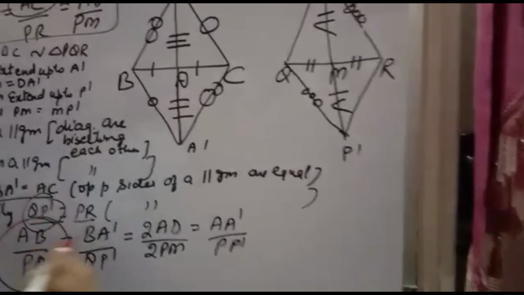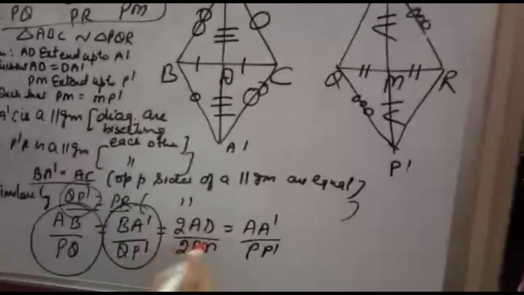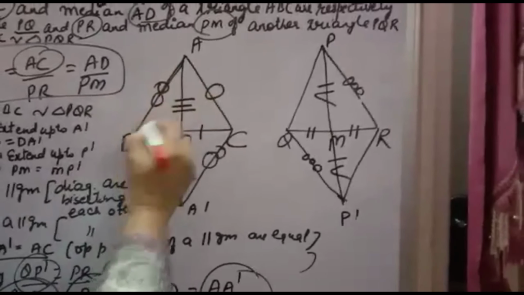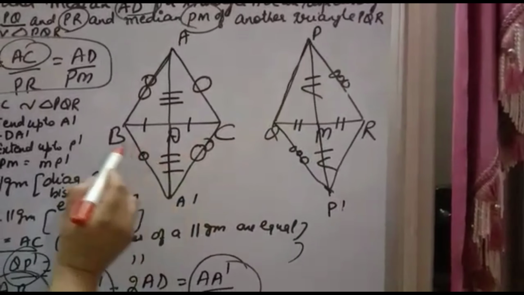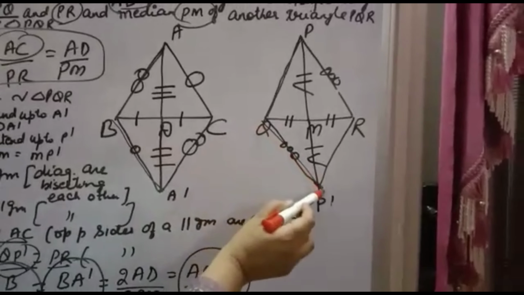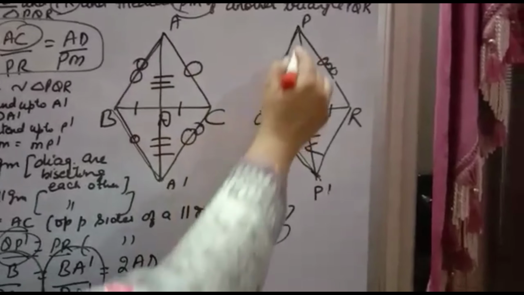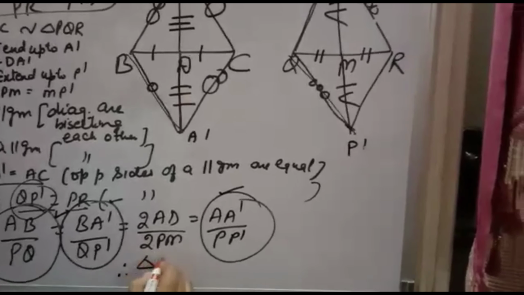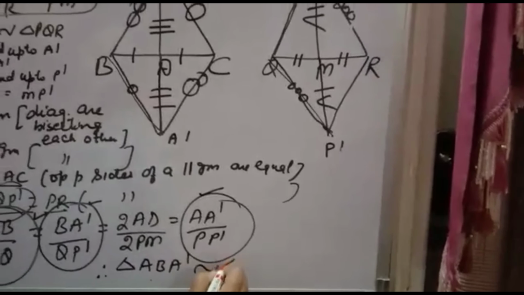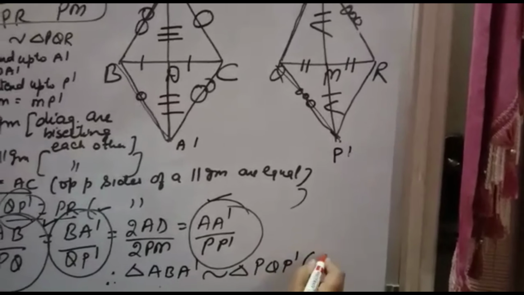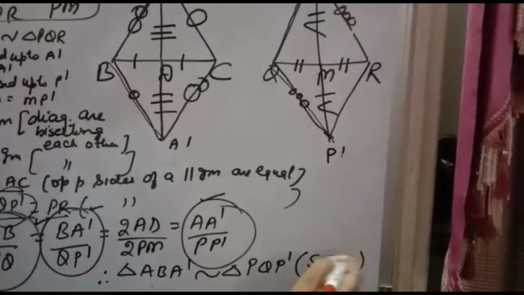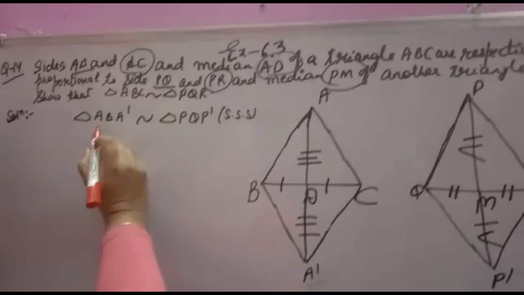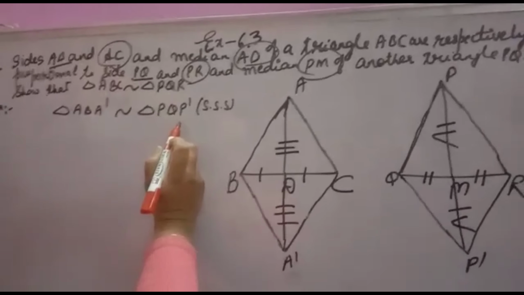So AB over PQ is equal to BA dash over QP dash, which is equal to AA dash over PP dash. See, the sides are proportional. AB is proportional to PQ, then BA dash is proportional to QP dash, and AA dash is proportional to PP dash. Therefore by these three, triangle ABA dash is similar to triangle PQP dash by SSS. Three sides are proportional, therefore the triangles are similar.